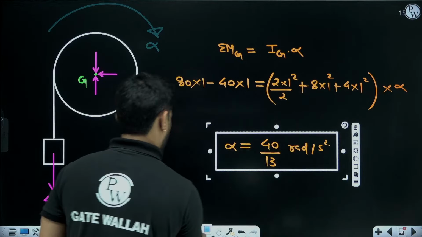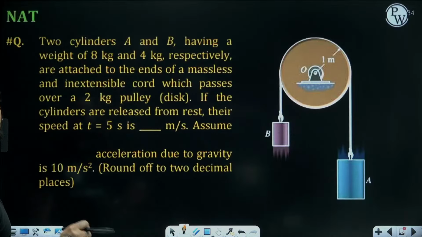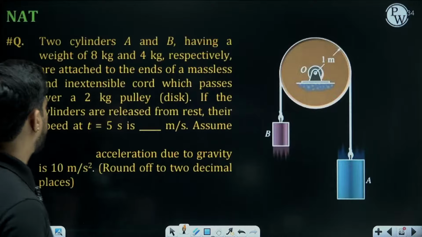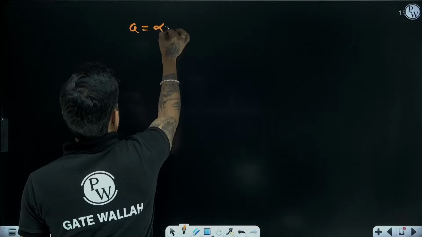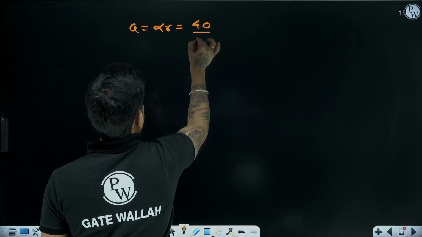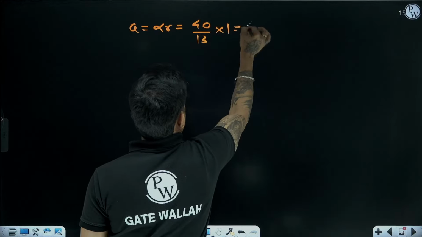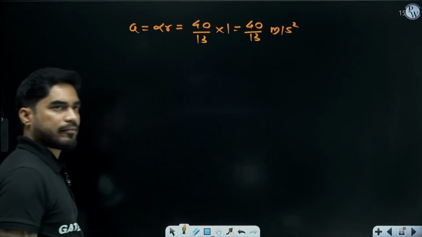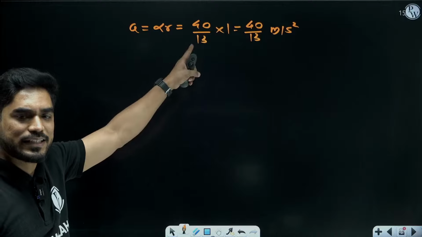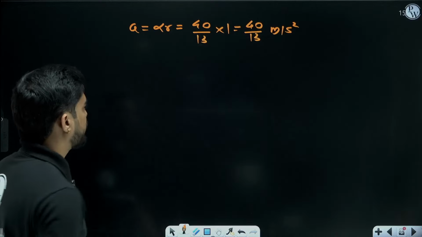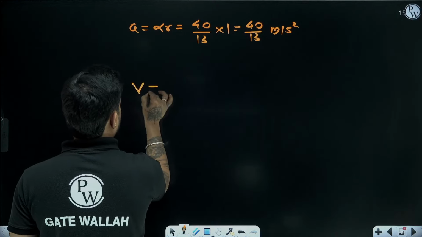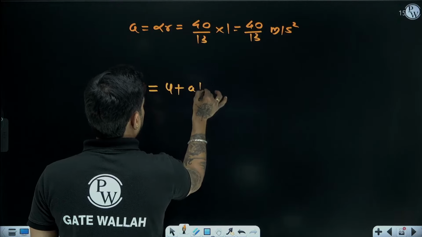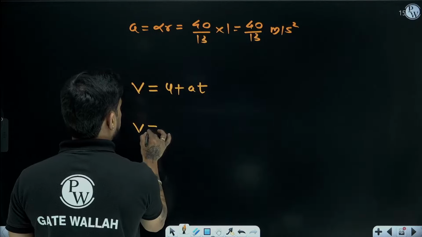So the acceleration of the cylinders will be alpha into r, right? So 40 by 13 meter per second square. And this acceleration will be constant. So we can use this equation for the cylinders: v equals u plus at.